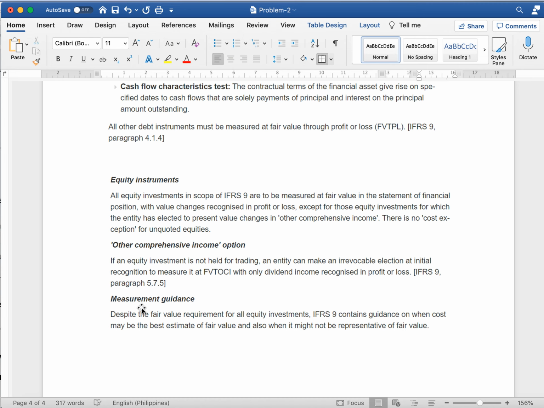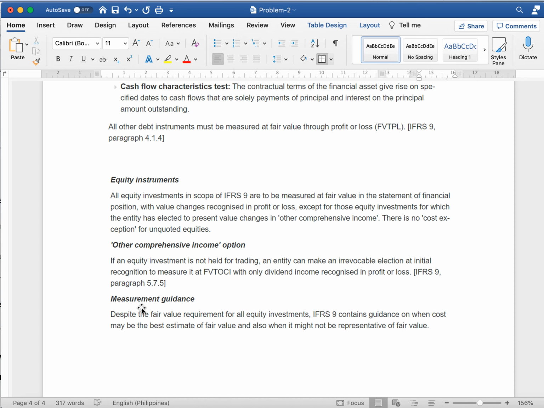So, other comprehensive income option: if an equity instrument is not held for trading, an entity can make an irrevocable election at initial recognition to measure it at fair value through other comprehensive income, with only dividend income recognized in profit or loss.